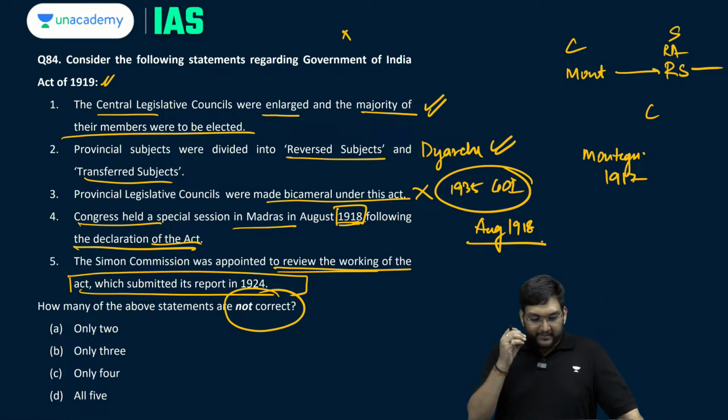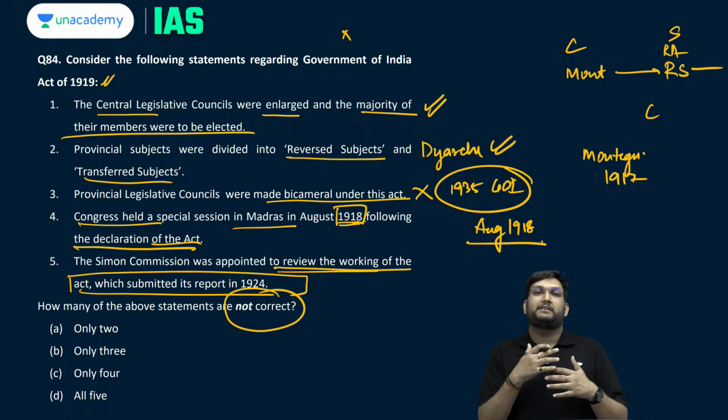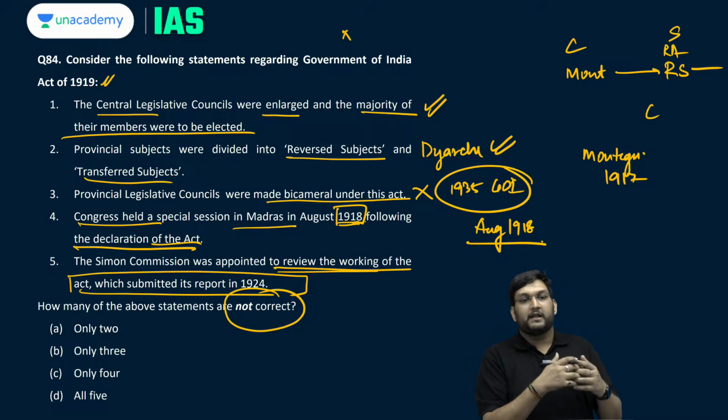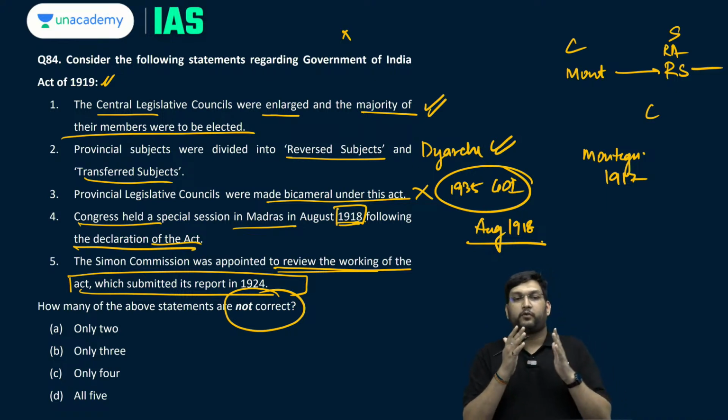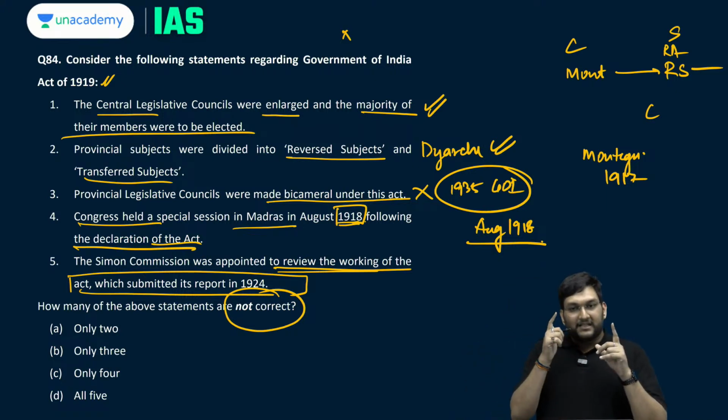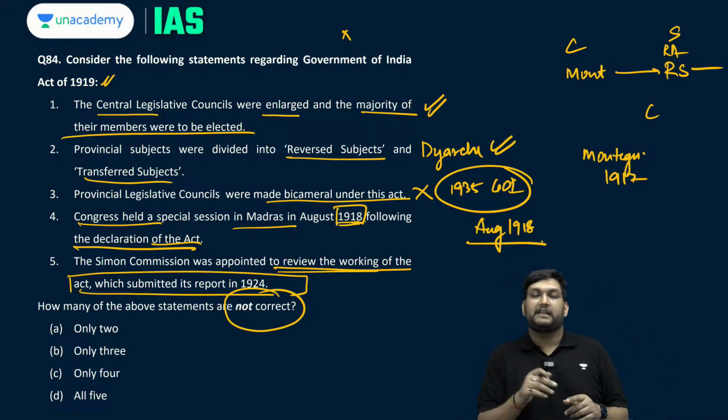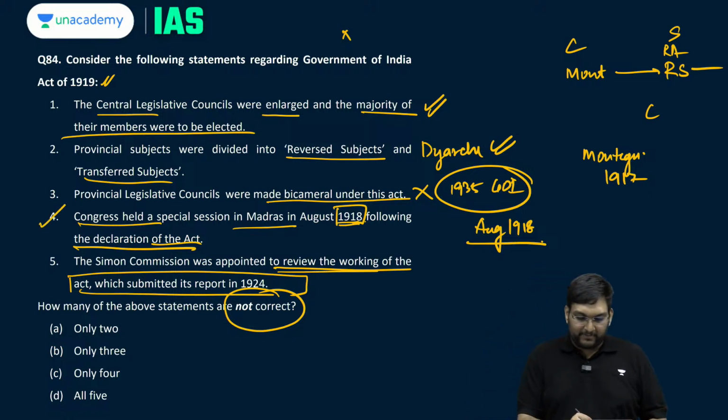Now, this is where you have to look at this question from two perspectives. Congress held a special session following the declaration of this act. The declaration that there will be an act came in August of 1917. So, therefore, this statement becomes correct.